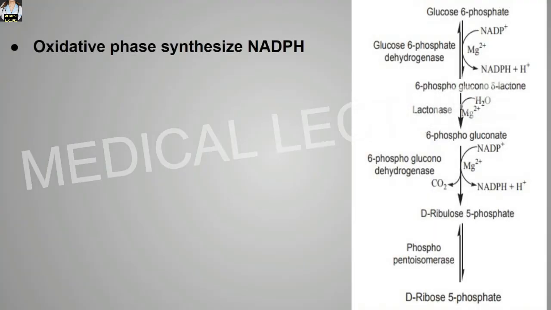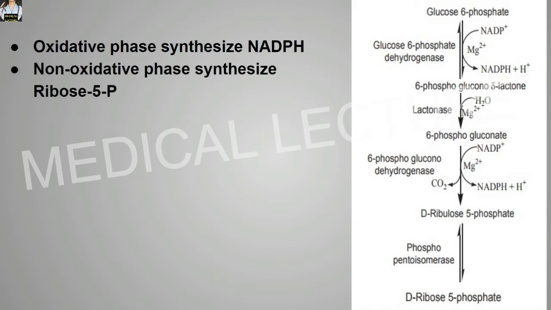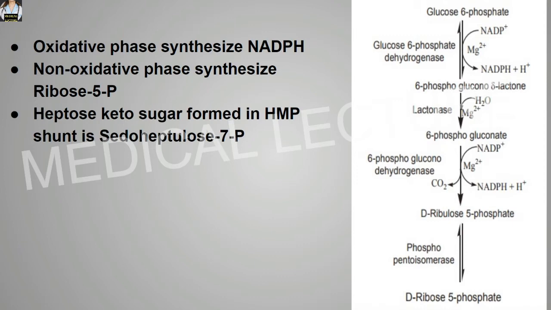The oxidative phase synthesizes NADPH. The non-oxidative phase synthesizes ribose 5-phosphate. The heptose keto sugar formed in the HMP shunt is sedoheptulose 7-phosphate.